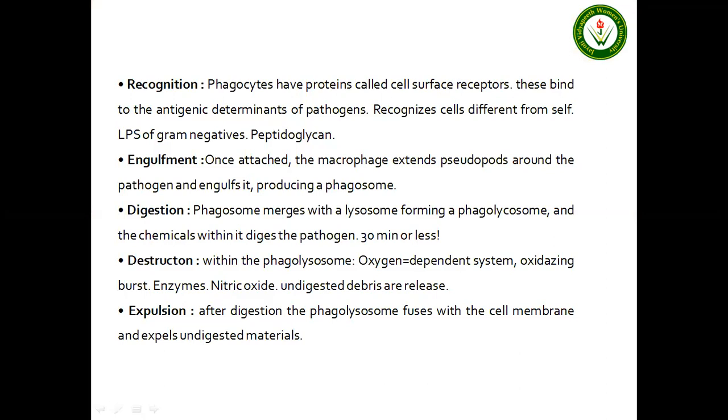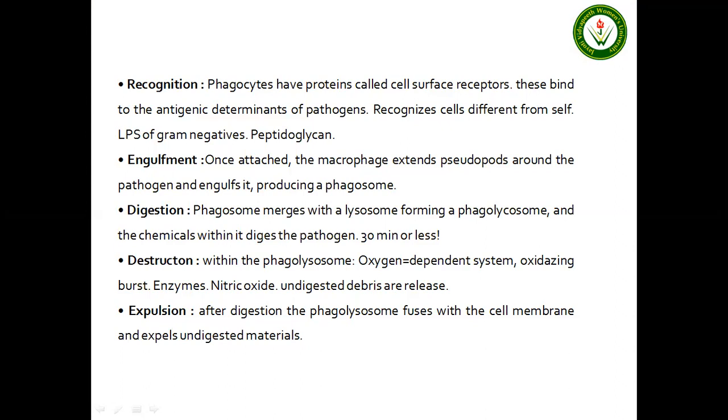First of all, in recognition, phagocytes have proteins called cell surface receptors. These bind to the antigenic determinants of the pathogens and recognize cells different from self, and LPS of gram negatives and peptidoglycans. Next one is engulfment. Once attached, the macrophage extends pseudopodia around the pathogen and engulfs it, producing a phagosome.